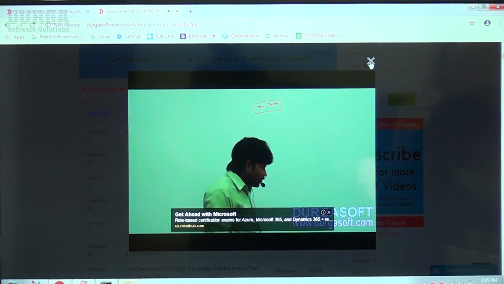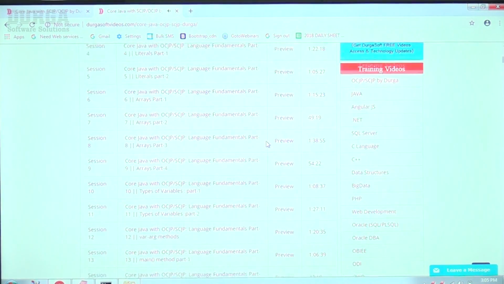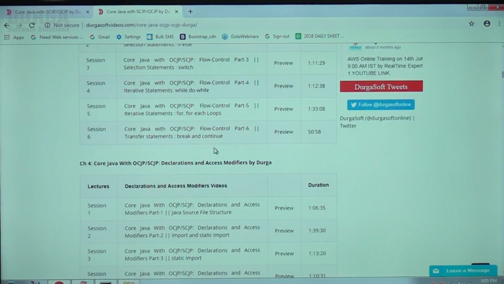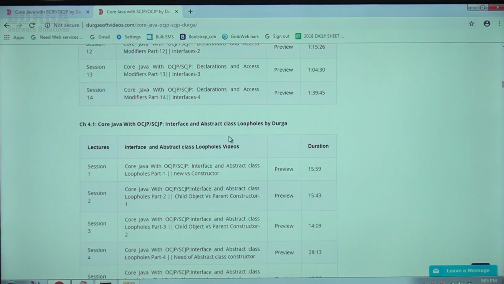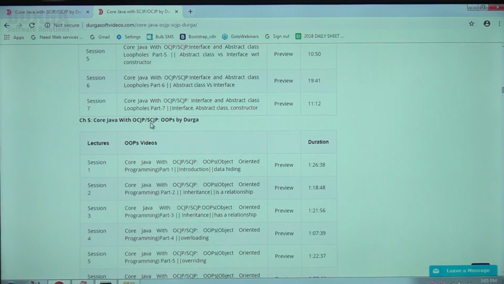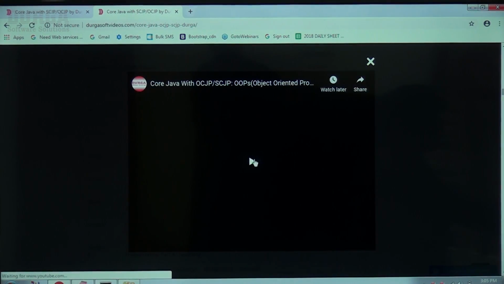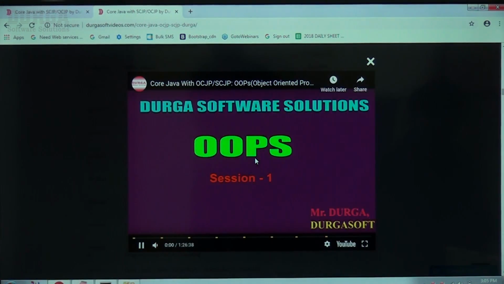Just close this one, and suppose I want to see the OOPs concept, sir. Flow control, next declarations and access modifiers, next interfaces and abstract classes. Yes, OOPs by Durga. Now the first one, OOPs concept session 1, is going to come.